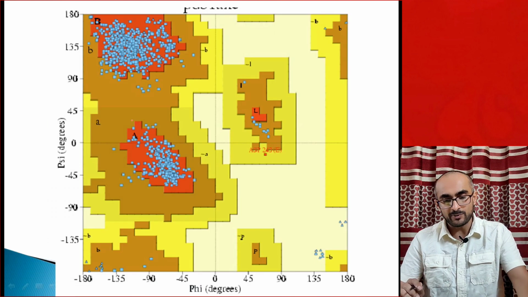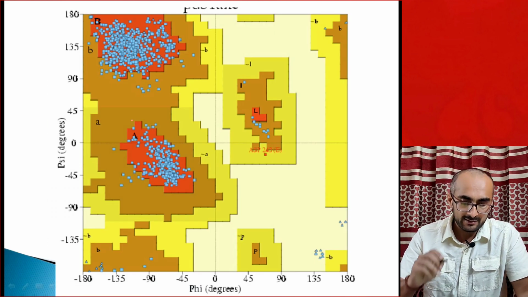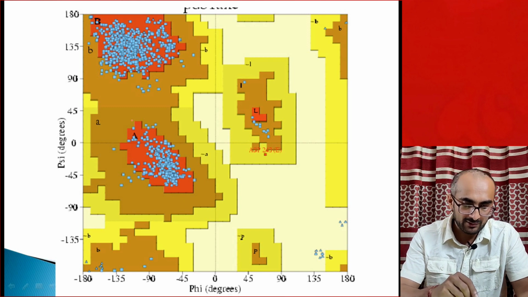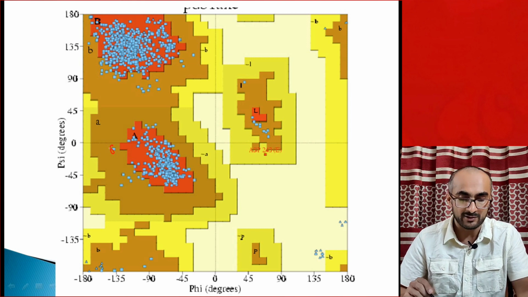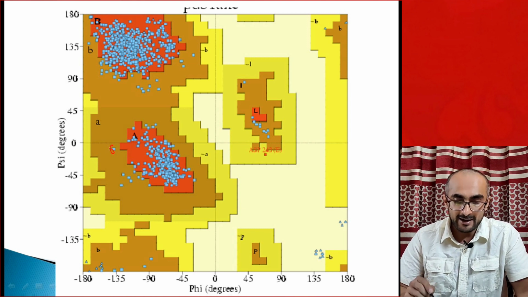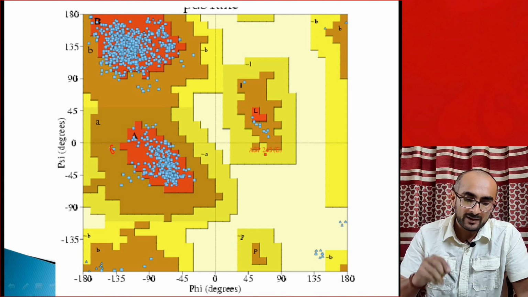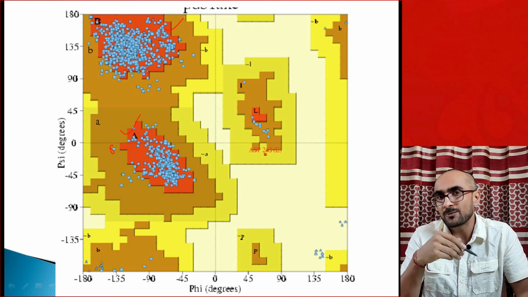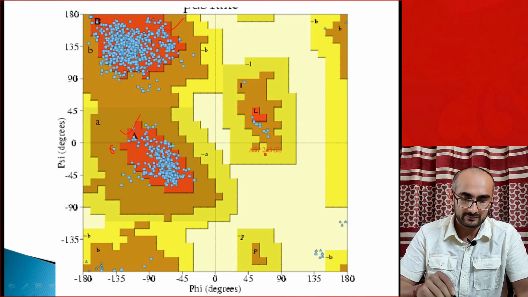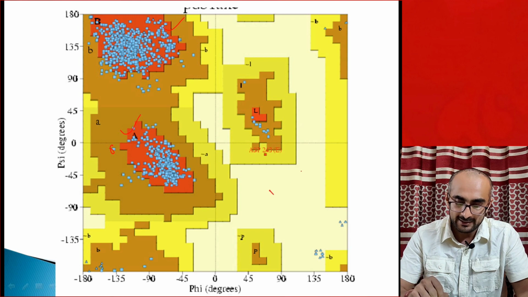So this is an example of a Ramachandran plot. Here the silver dots represent the combination of phi and psi for the amino acids in a protein, and in an ideal situation, in the best structure of a protein, all the amino acids should fall into the red area. The red area is the most favorable, most allowed combination of phi and psi for a protein, and there should be no amino acid in the disallowed area, like here.